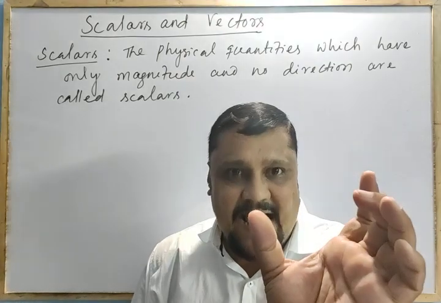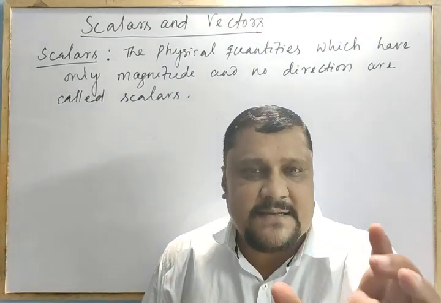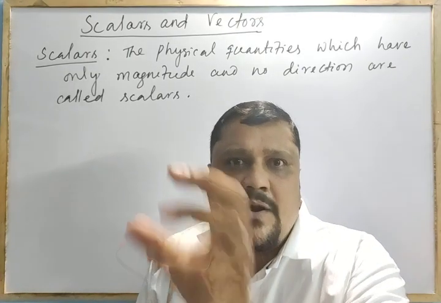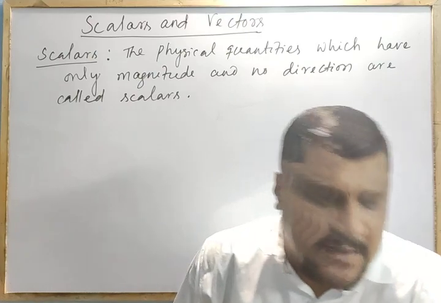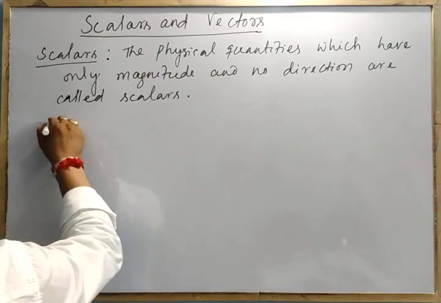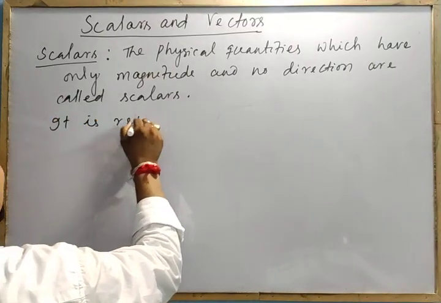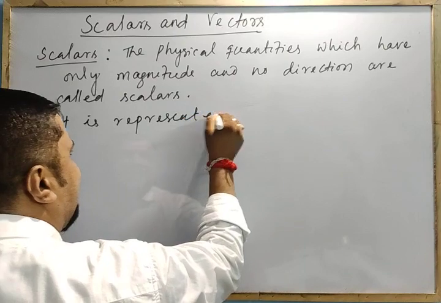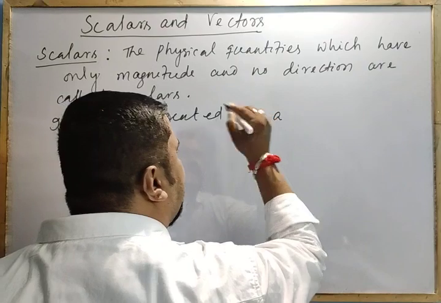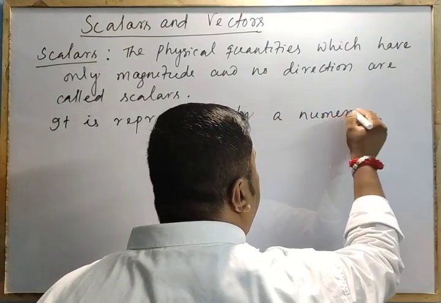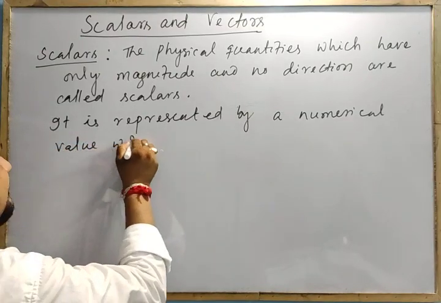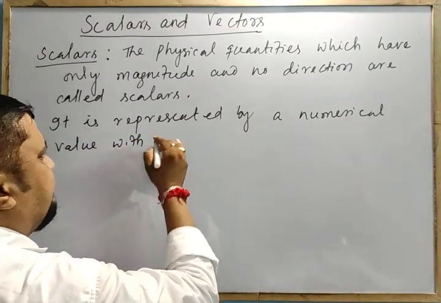So a scalar is represented by a numerical value with unit.